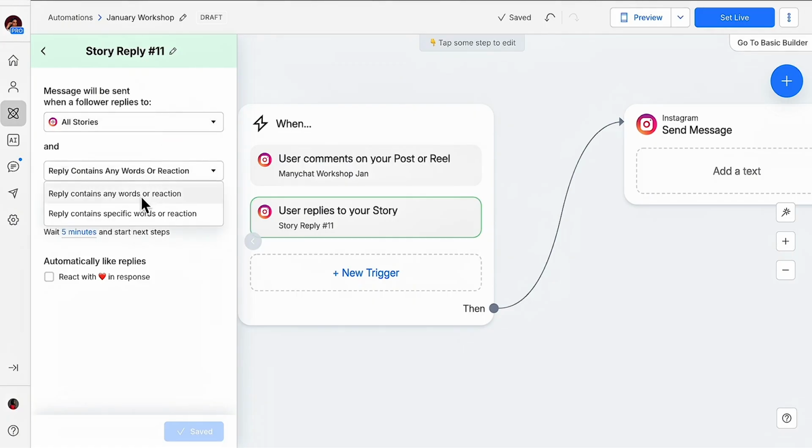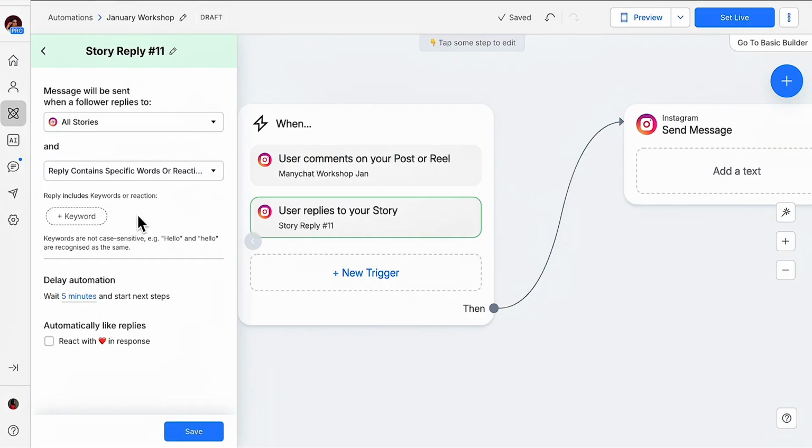All right. So I'm going to say contains specific word. Remember, we used work. So I'm still going to use work again. So delay this automation for 5 minutes and start next steps. You can make yours 10 minutes. I like to make 5 minutes and then click on react with love and response, so that it feels human. It feels like somebody is actually doing this work behind the scenes. All right. So I'm going to save that. Now, all of this is saved and we are good.